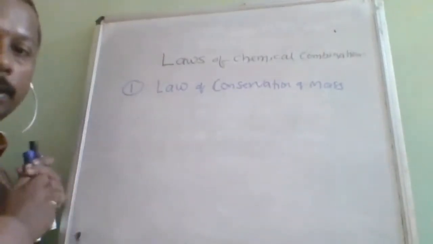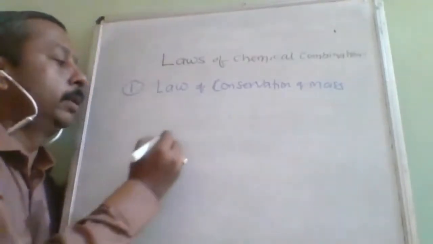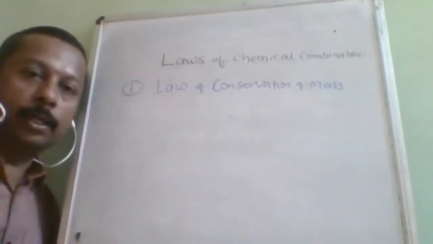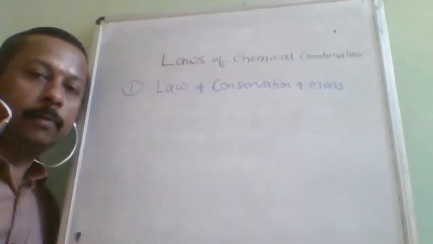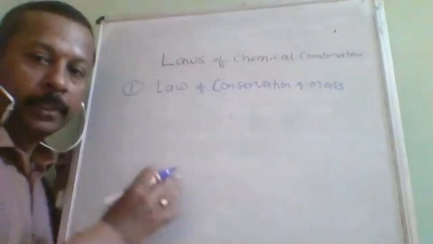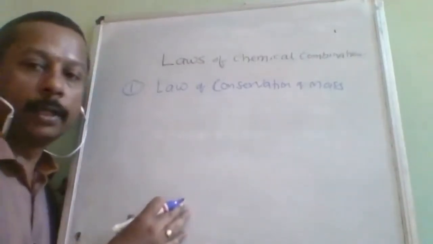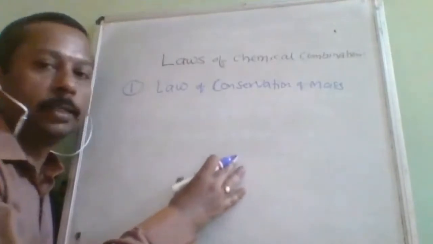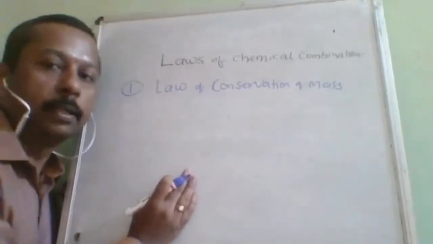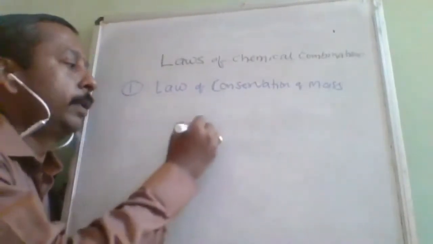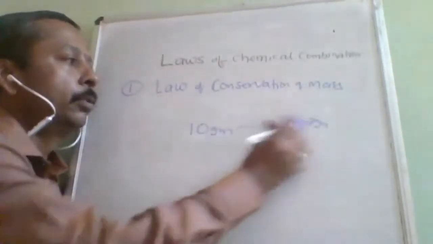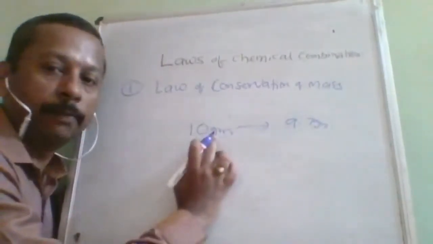Where is it not applicable? Nuclear chemical reactions. What are nuclear chemical reactions? Nuclear fission and nuclear fusion. These are the two reactions where this law is not applicable. In those reactions, the product mass is always less than the reactant mass. Suppose I take 10 grams, on the product side I will get only 9.7 grams.